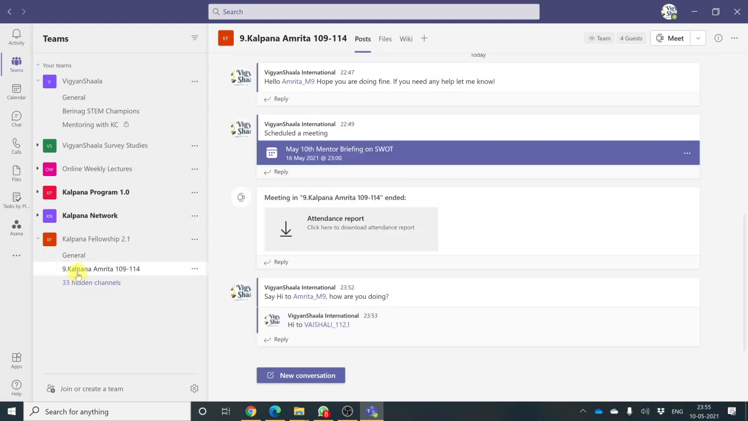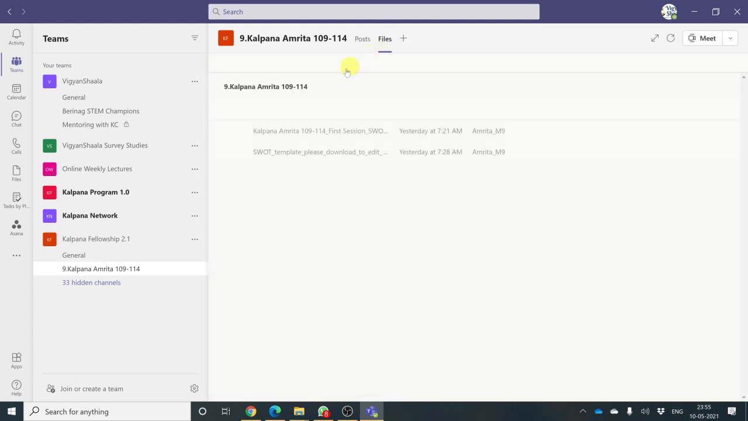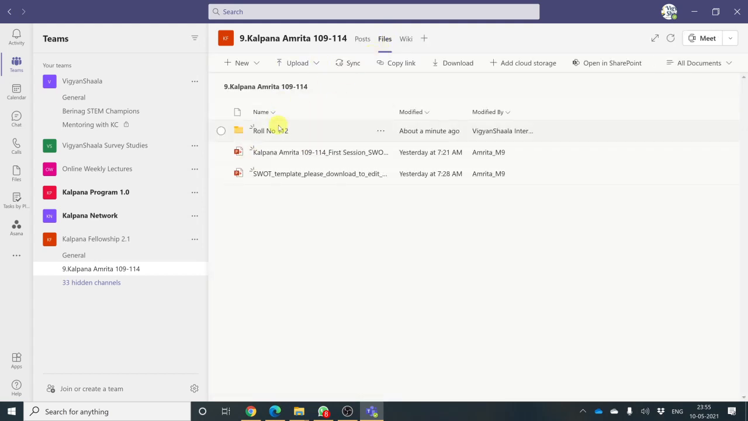So you can have your channel with the mentor and you can have a lot of talks. You can share files, you say new conversation, and you can share files over here. You can send smileys, gifs and whatnot. You can post your assignments all into your own folder over here. Make your own folder by saying new and folder and put your assignments in there.